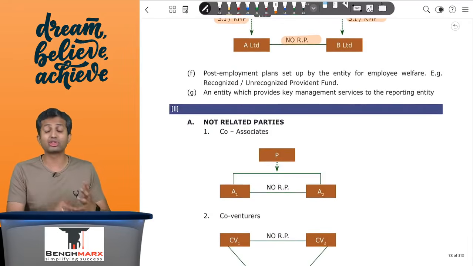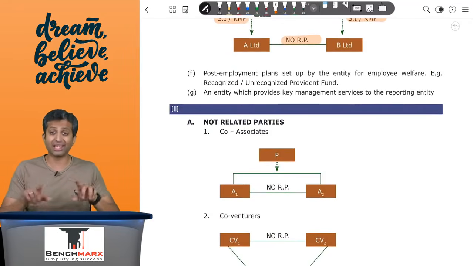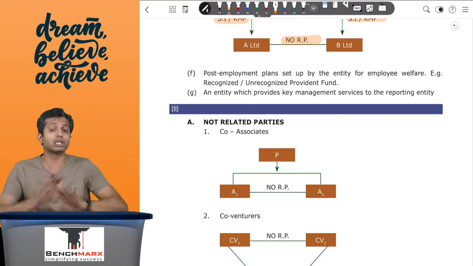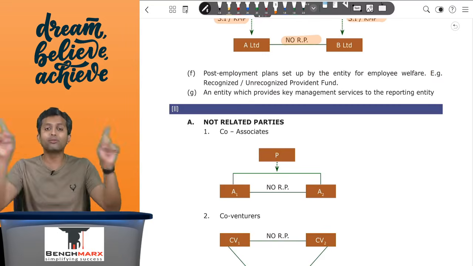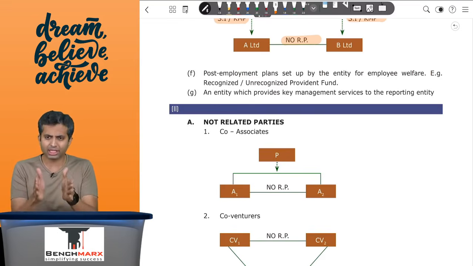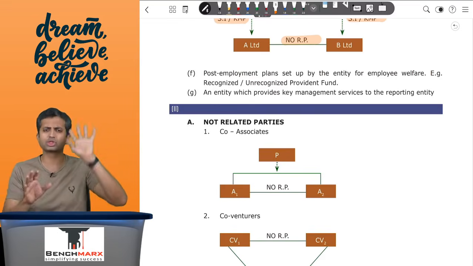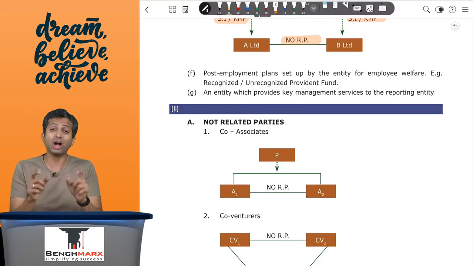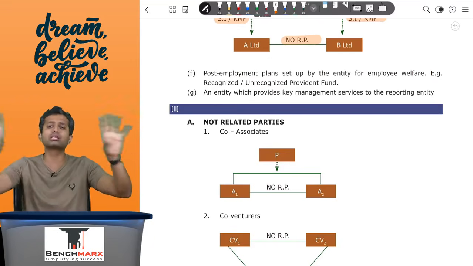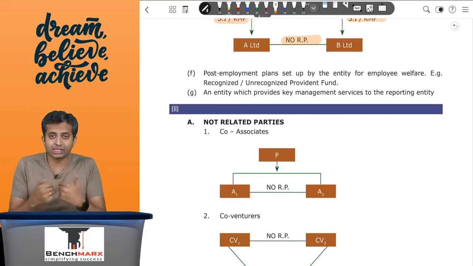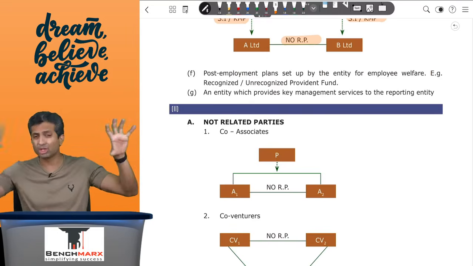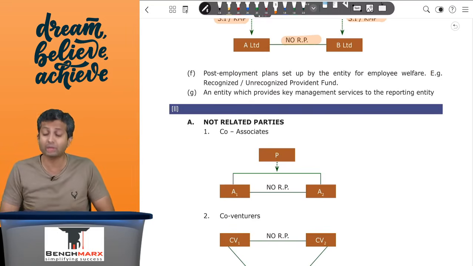A few clarifications on what is not a related party, like co-associates, two entities which are having significant influence by the same party, no related party relationships. Co-venturers, where let us say there is a joint venture Hero Honda between Hero and Honda. Between Hero and Honda there is no related party relationship. Yes, for Hero Honda Limited both of these are related parties, but between Hero and Honda there is no related party relationship.